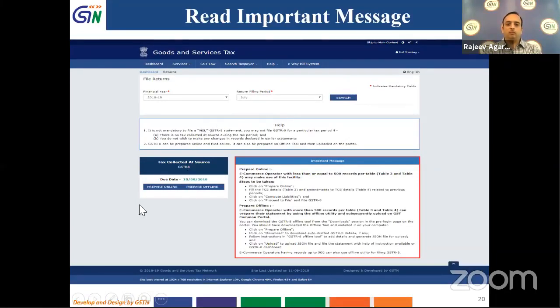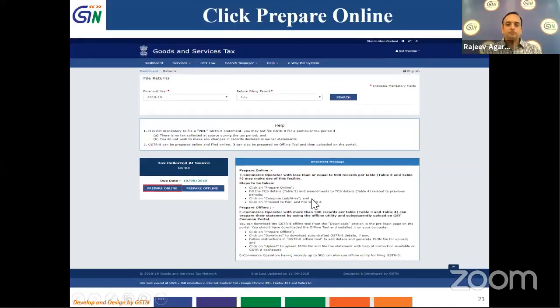All the details which I have to file will appear on this. So you can see that tax collected at source form GSTR 8 has to be filed. Due date will be shown over here. Then there will be prepare online button and prepare offline button. Since this webinar is about online filing, I will click on prepare online button. But before clicking on prepare online, you should read through the important message which is given over here. You can look into the details. Then after I have read the message, I will click on prepare online button.